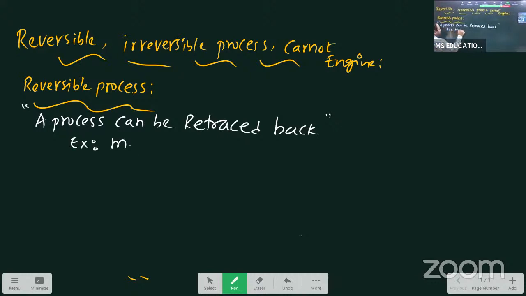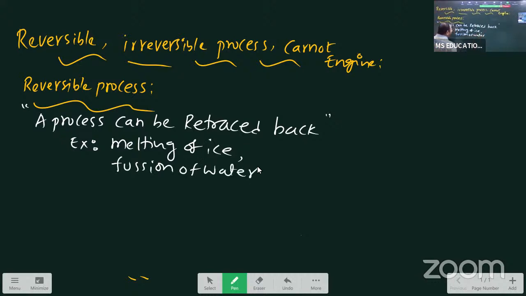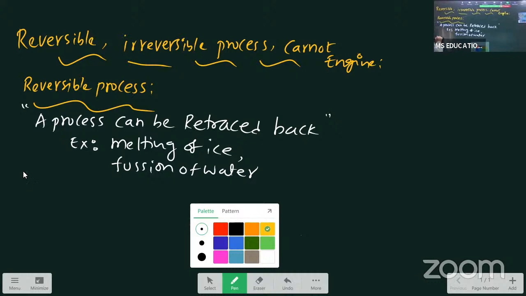Example: melting of ice, fusion of water. The example is compulsory. So, reversible process definition over, with one example. For this total statement and example, you can get 1 mark. Like that, total 8 marks, you are coming individually. So, reversible process over. Next, irreversible process.